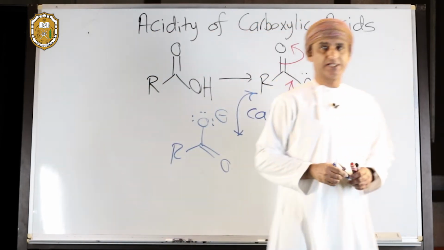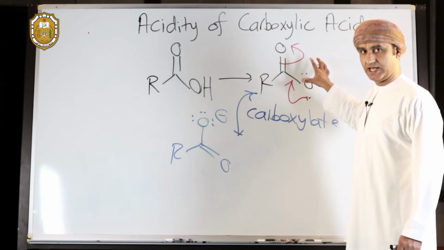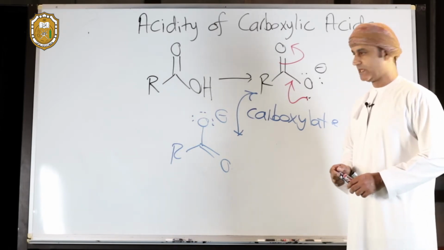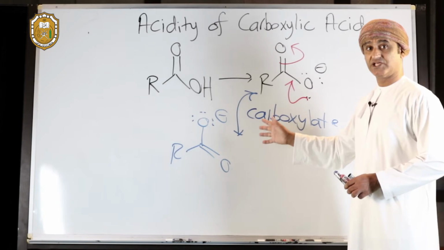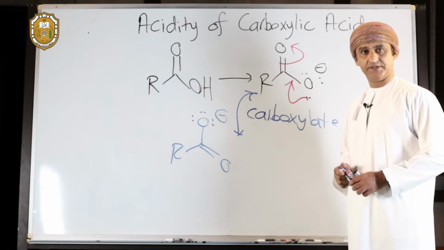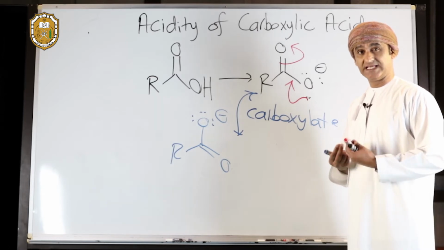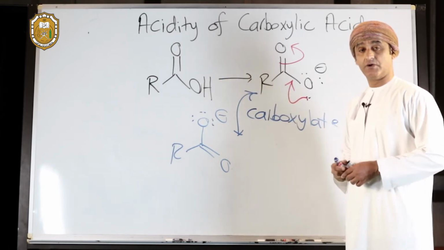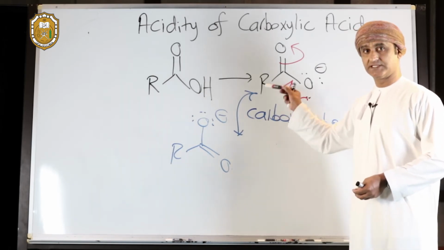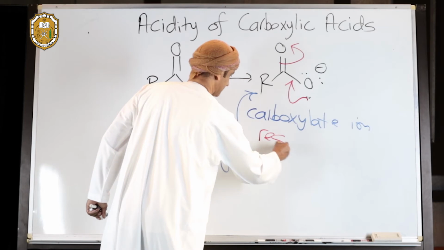So that's another resonance form for the resonance stabilization of this carboxylate ion, or the carboxylate unit. This resonance stabilization delocalizes electrons, delocalizes the charge, stabilizing the conjugate base, and therefore acidifying the original substance. The original substance will be acidic if its conjugate base is stabilized, and in this case it's stabilized by resonance.